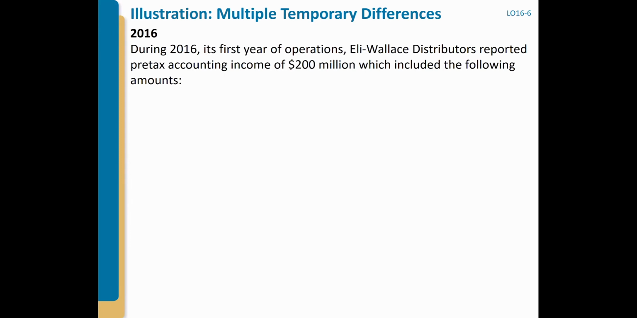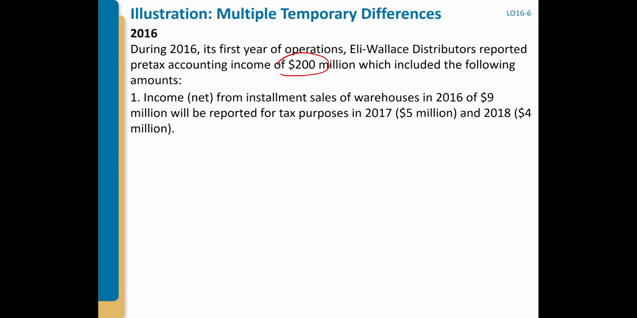In 2016, the first year for this company, we reported pre-tax accounting income of 200, which includes the following amounts. First, we have income from installment sales of 9 million, which will be reported for tax purposes in 2017 and 2018.